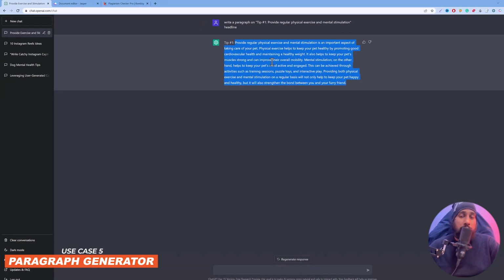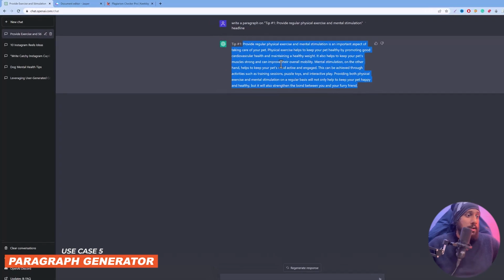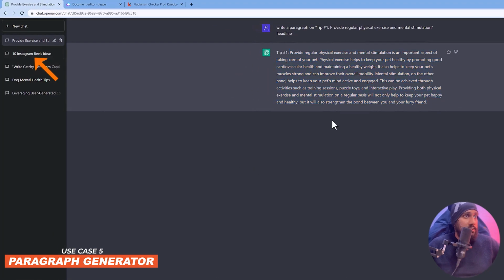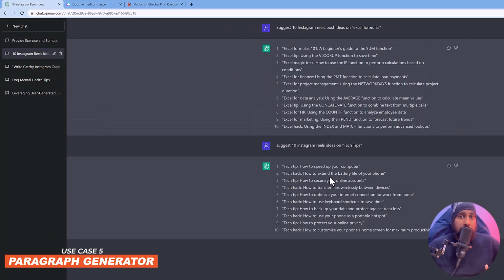Not only paragraph, if you want to input a keyword about any tech tips out there, like how to speed up your computer, like here we have created different reels ideas, right? And if you are like, yeah, I have got the tech idea, I've got the post idea, but how to create this, you have to go and search Google about this, right? But you can actually copy this command.